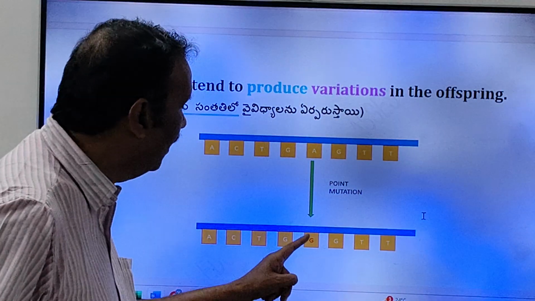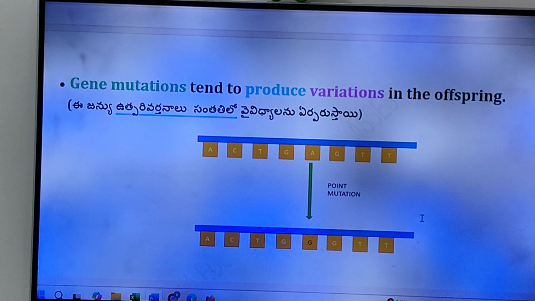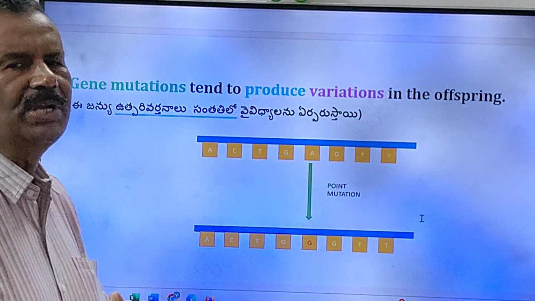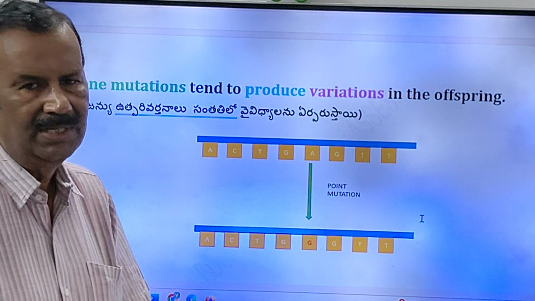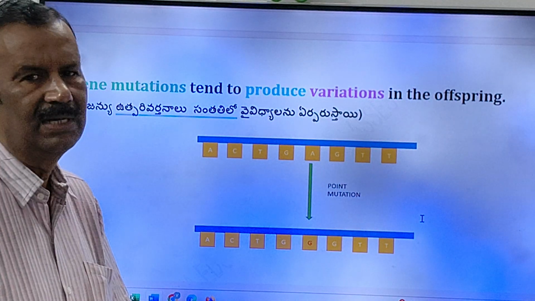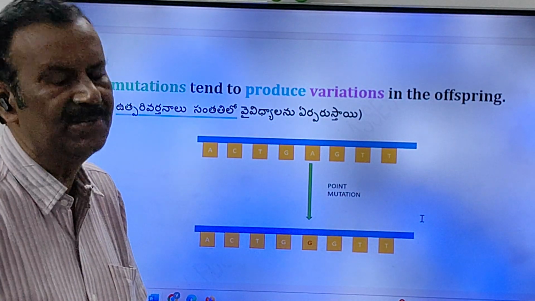So this mutation takes place at one point. Because of this it is called what, friends? Point mutation, friends. Point mutation. Okay. So due to gene mutations, what happened? You have to remember, friends. So there are changes in the phenotypic characters of the offspring. It leads to variations, friends.